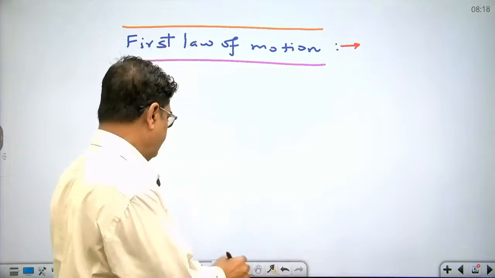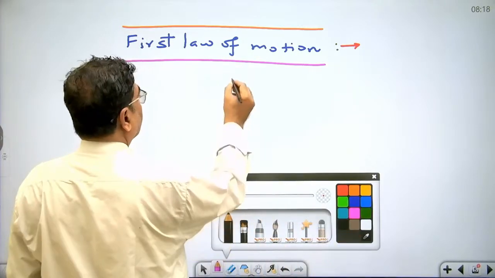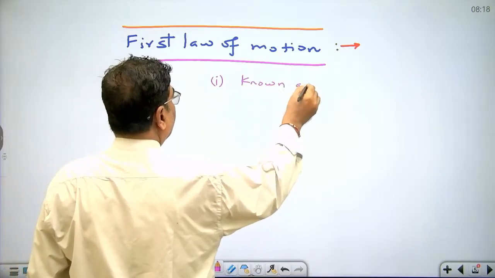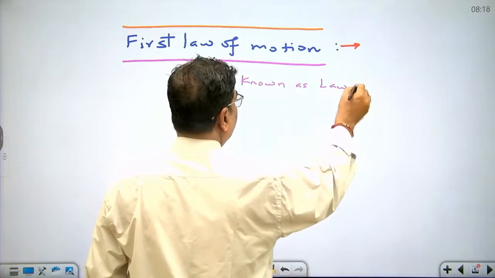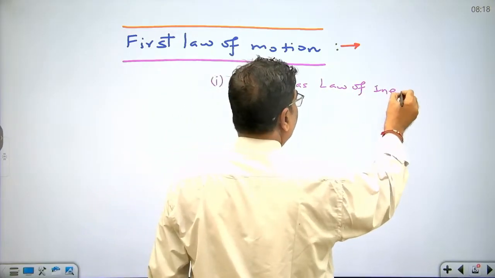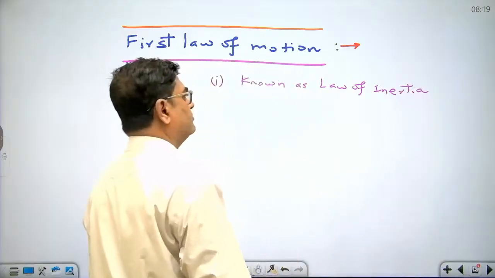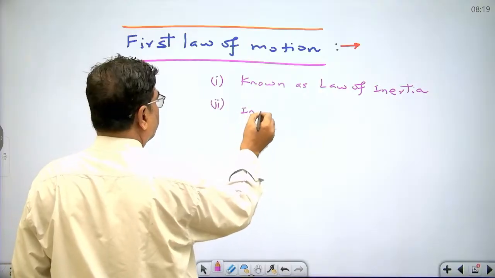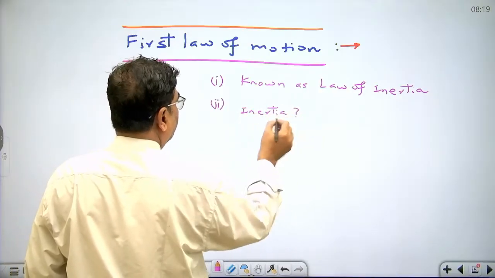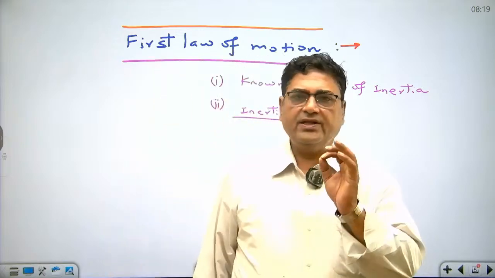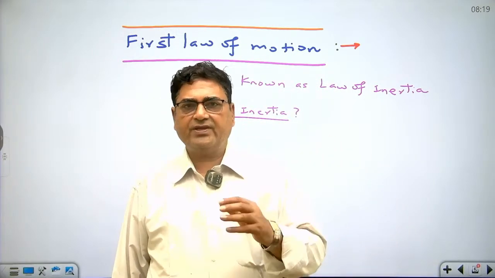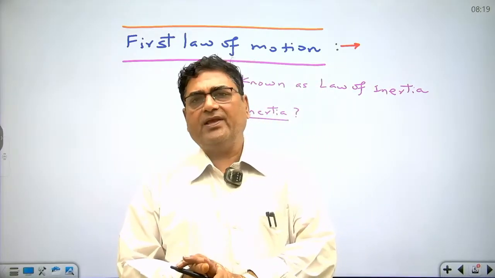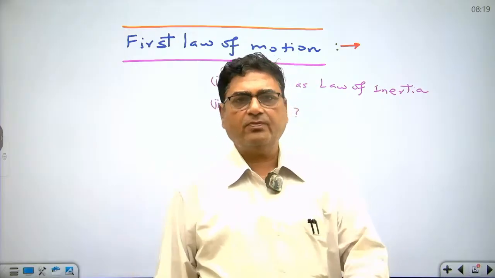And second, what is inertia? Inertia is a property of a substance by virtue of which a body tries to oppose the change in its state due to application of external force.